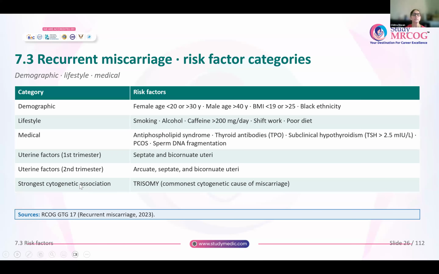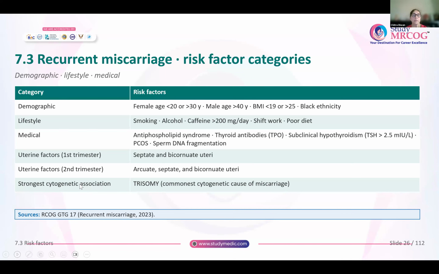Now coming to recurrent miscarriage, what are the risk factors for these? So demography, the age of the woman. If the age of the woman is less than 20 years or more than 30 years, the risk of miscarriage increases. For the male, if age is more than 40 years, if the BMI is either too low or too high, so less than 19 or more than 25, and some races like black ethnicity are more at risk of recurrent miscarriage.